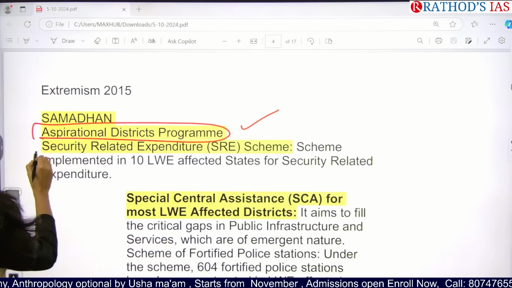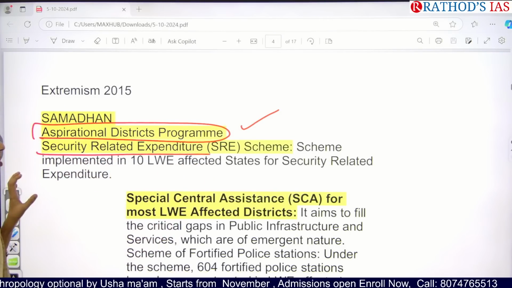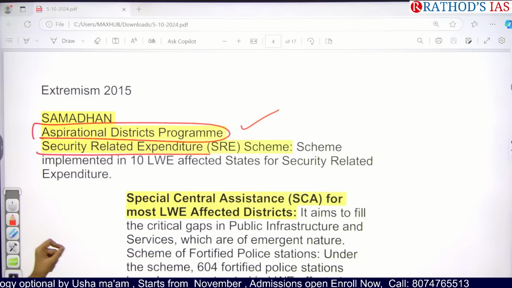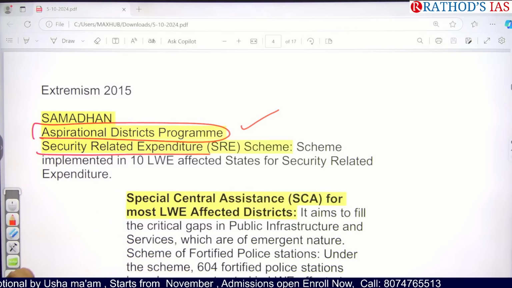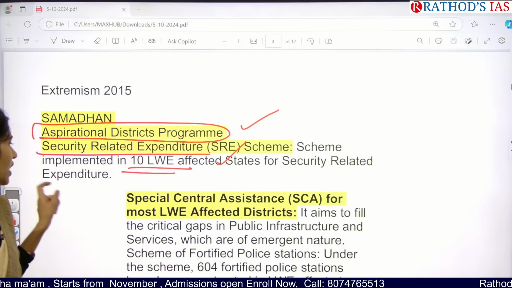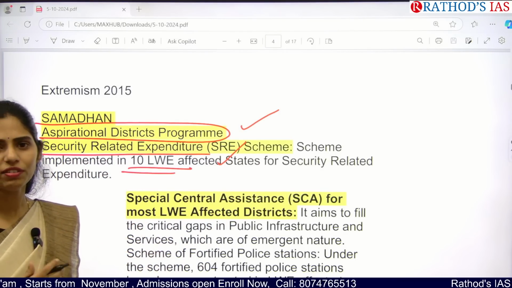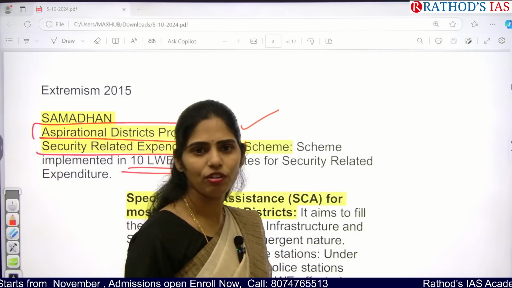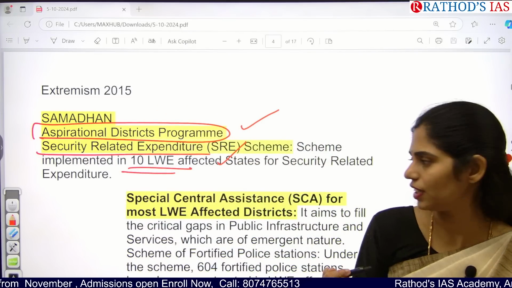And next one here is the security related expenditure scheme. So they are focusing on increasing expenditure in defense equipment, especially in 10 left-wing affected states for security related things. Whenever we are having strong security, obviously we can control this kind of effect.